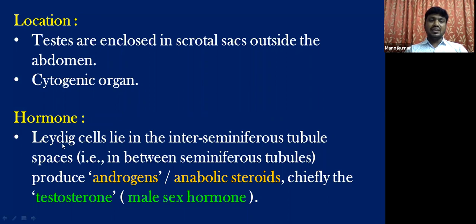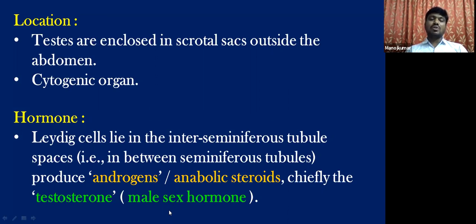And the cells here, very important, are Leydig cells. Leydig cells are present in the spaces between the seminiferous tubules, and they are responsible for producing hormones collectively called androgens. These are also called anabolic steroids. The chief androgen is testosterone, which is commonly called the male sex hormone.